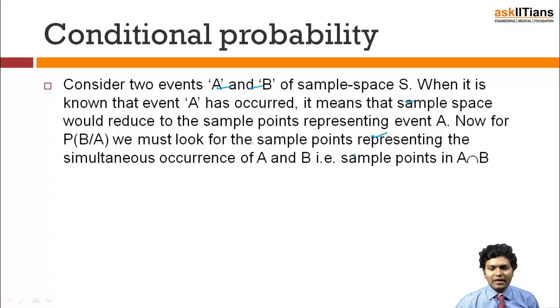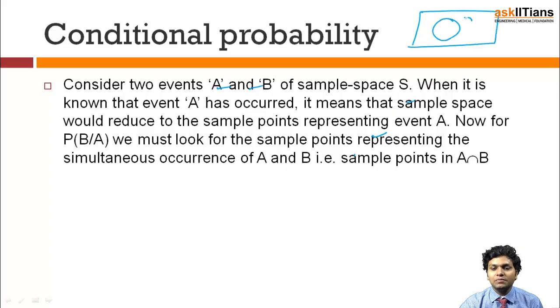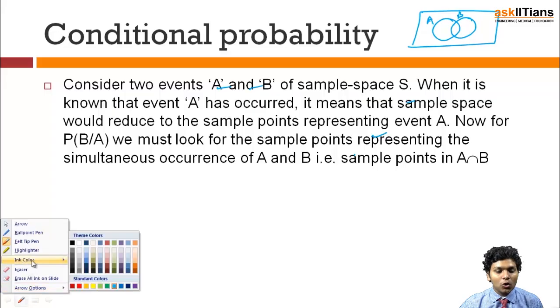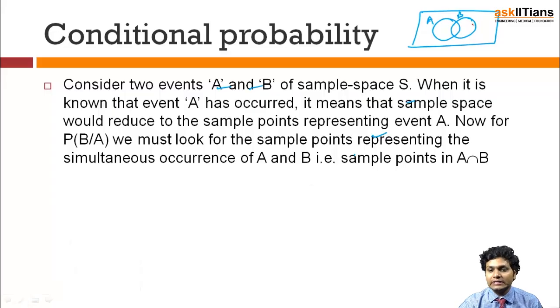When it is known that event A has occurred, it means that the sample space would reduce to the sample points representing event A. It's exactly the same thing we have discussed. This is A and this is B. So if I'm only considering B, I'll take all the elements and sample points present in B. But if I am considering a conditional probability in which I have to consider the elements of A also, I'll take this part. This is what is being explained here. So the sample points which we will consider in the conditional probability will be the intersection part.